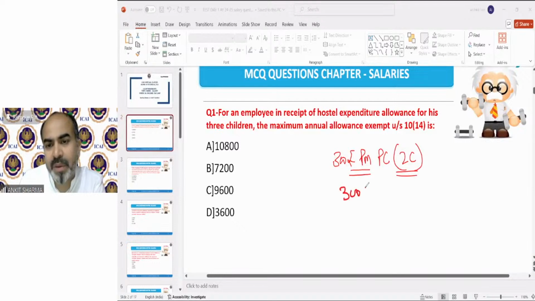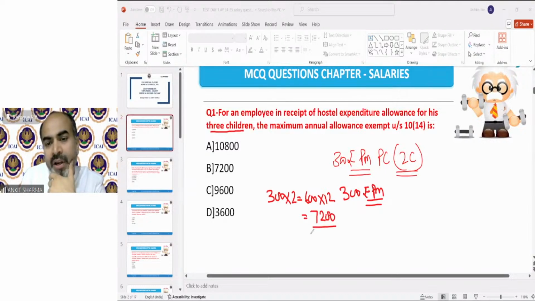The employee is having 3 children. How much exemption can he claim? That is 300 rupees multiplied by 2, that is 600. Maximum exemption for the year can be 7,200. So the correct option is option B.